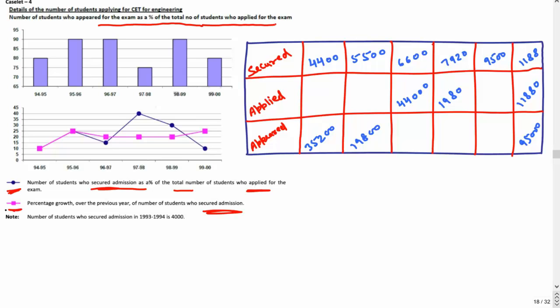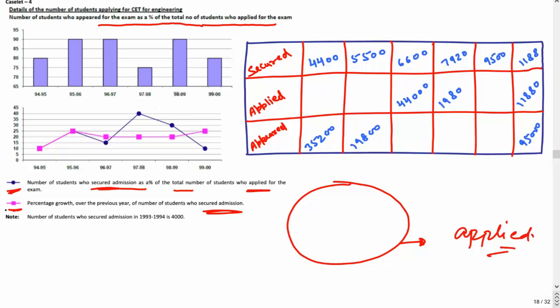Okay, so let's try to see this graph in a different fashion. Can I say, if I'm drawing this circle as a Venn circle, this circle is telling me the people who applied for the admission for CET, whatever examination it is. People who applied.